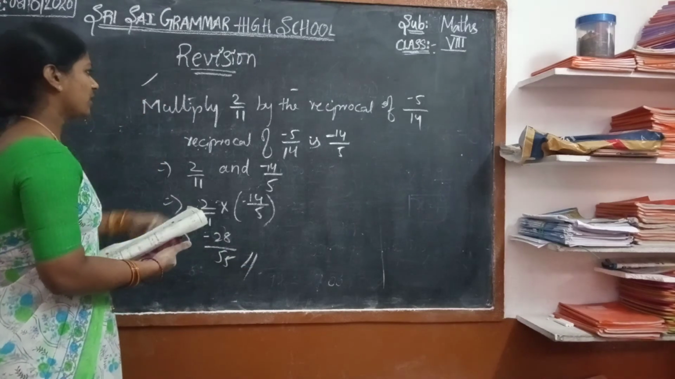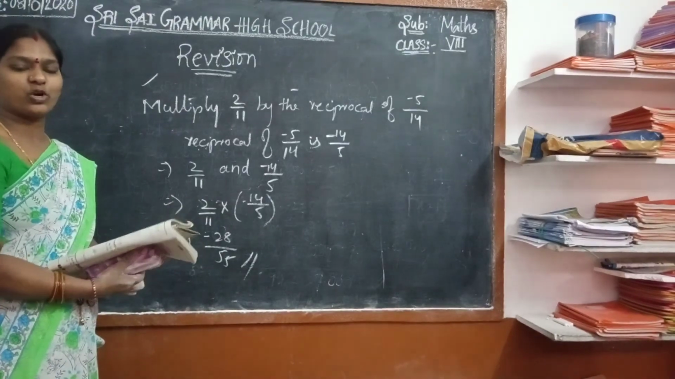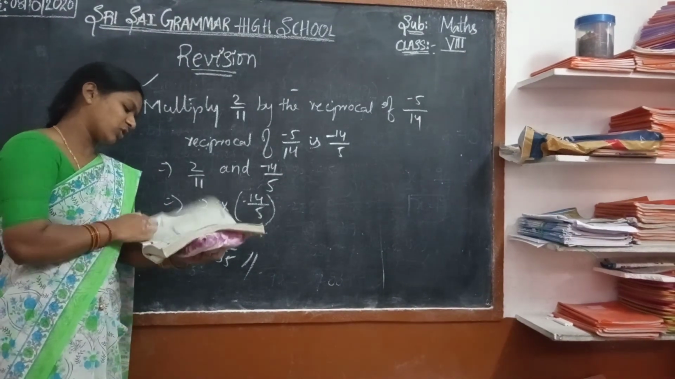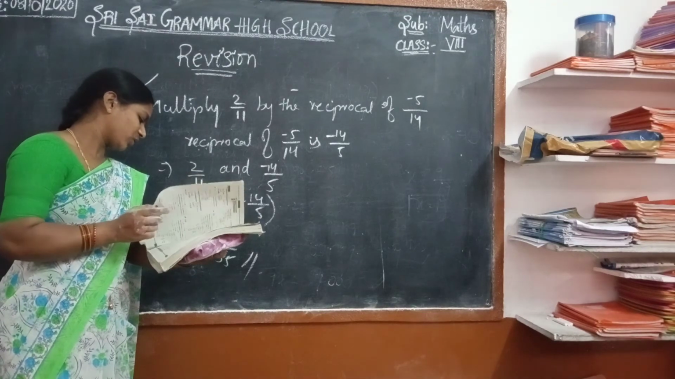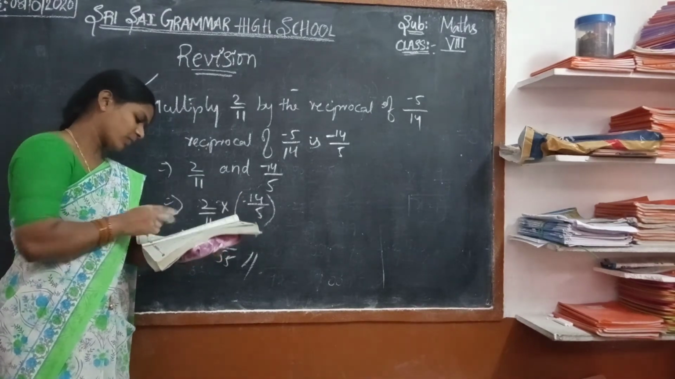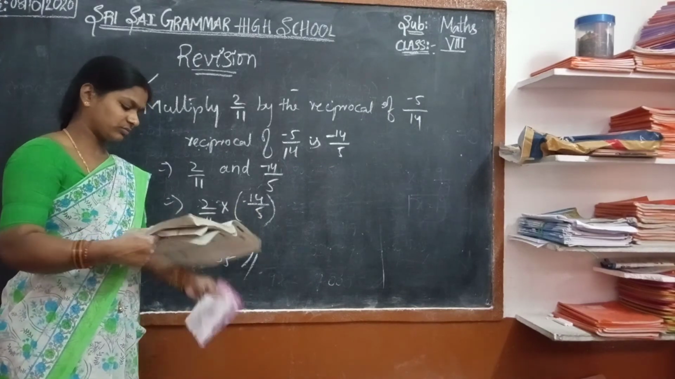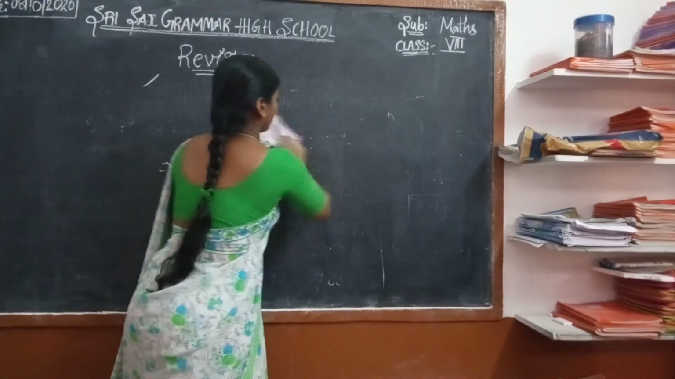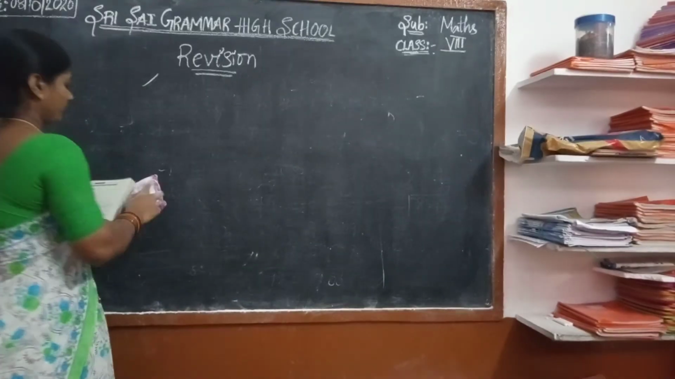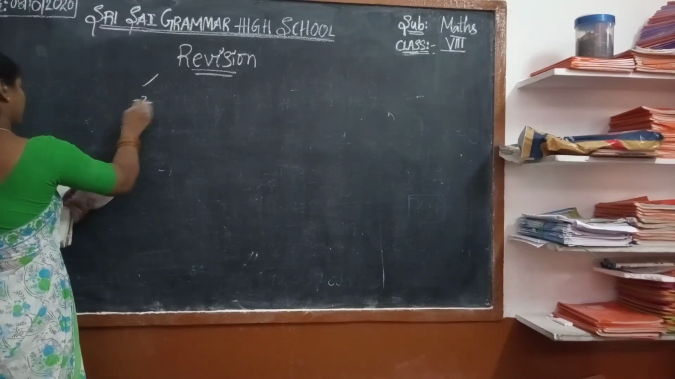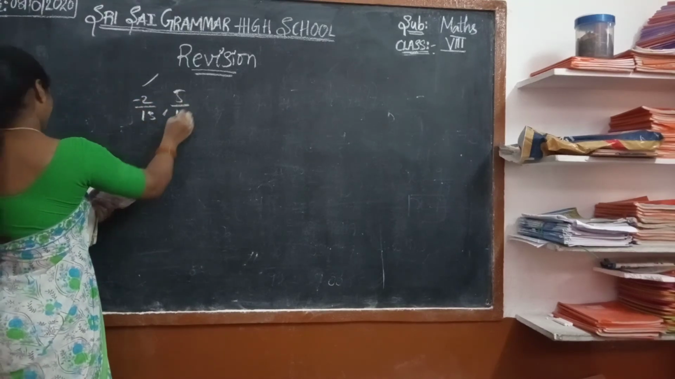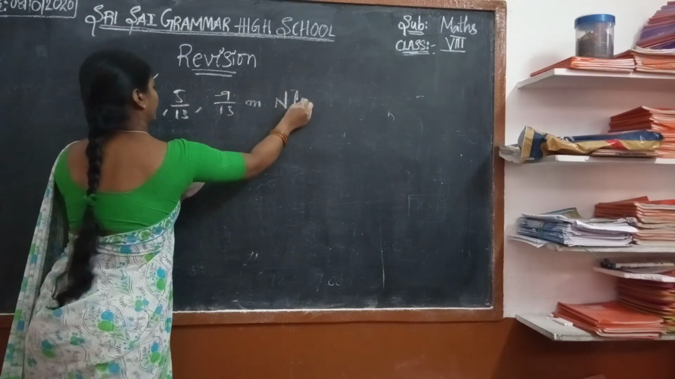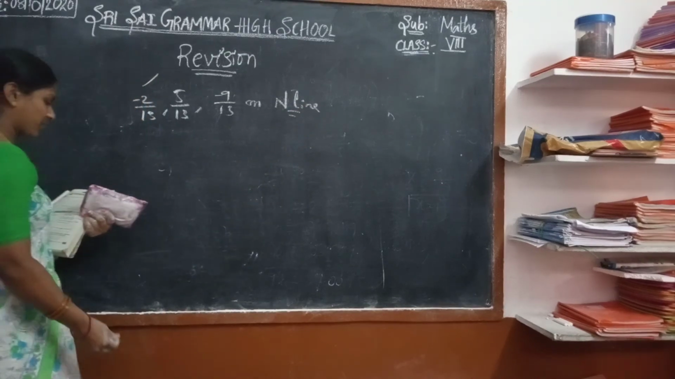Understood? Based on these problems, you do other problems also and practice them. Now next, how to represent a number on the number line. Represent minus 2 by 30, 5 by 30 and also minus 9 by 30 on the number line.